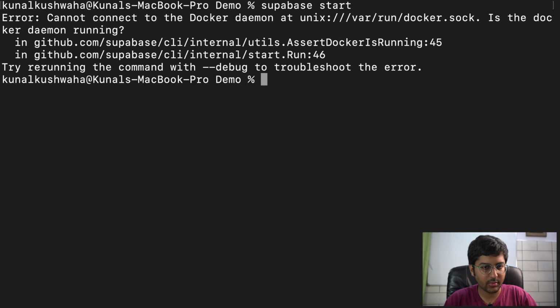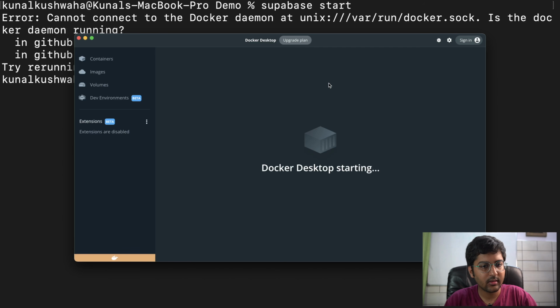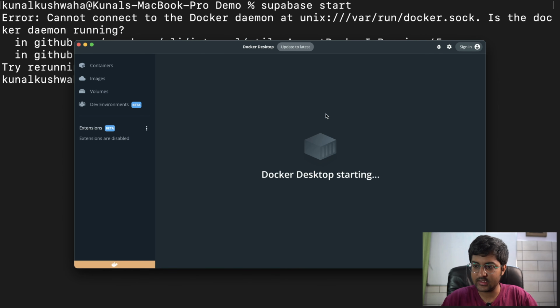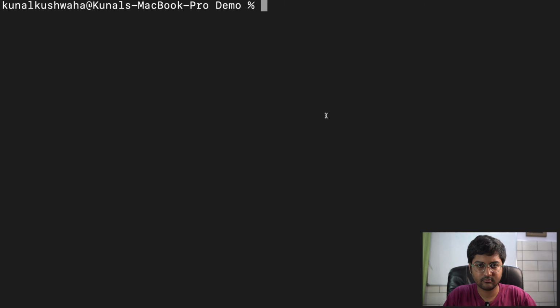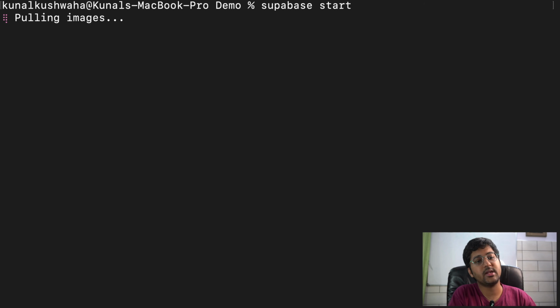Docker is required, no problem. I'm going to start Docker. No worries at all. There we go. So it's pulling the images and going to start up our project for us.